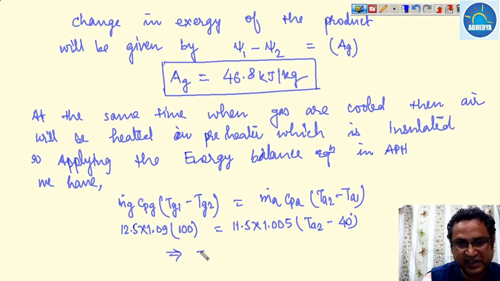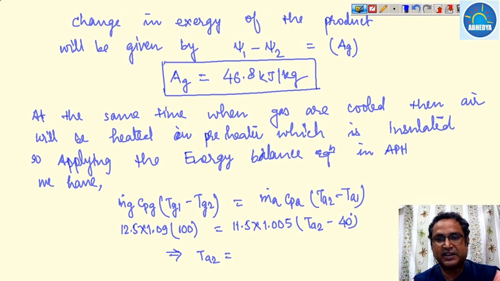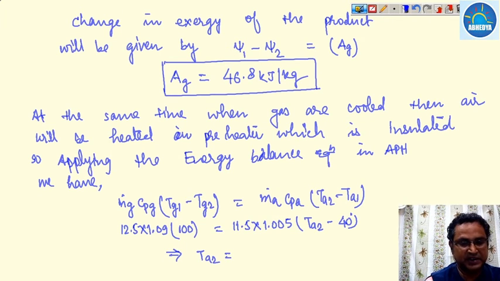By solving this, we will get the final temperature of the air, which comes out to be 430.89.